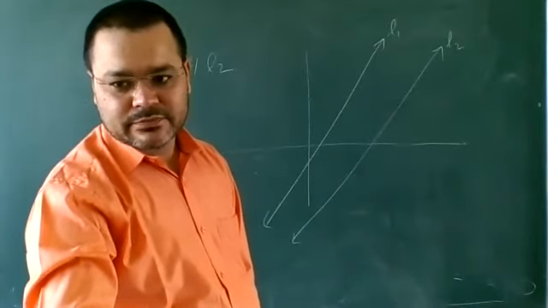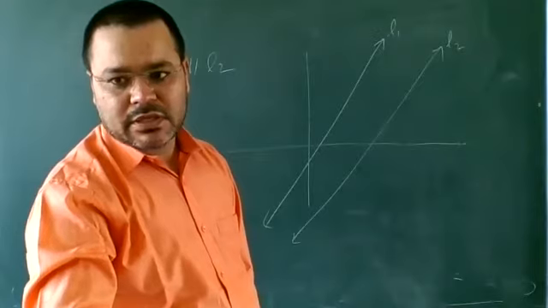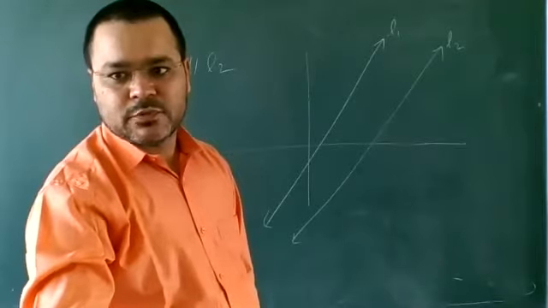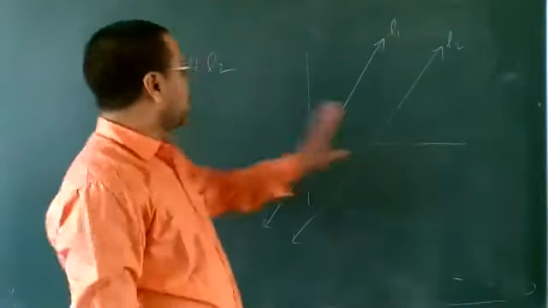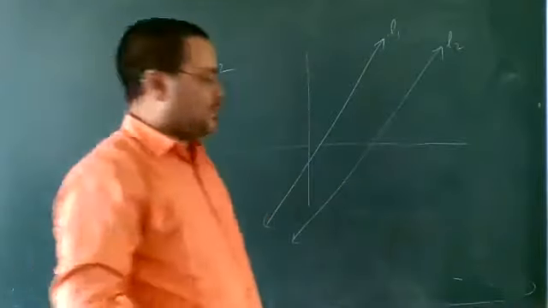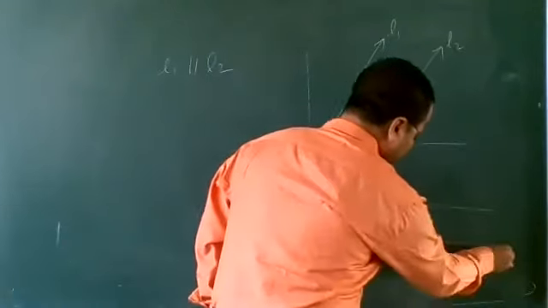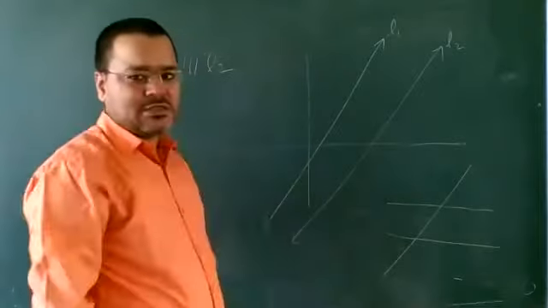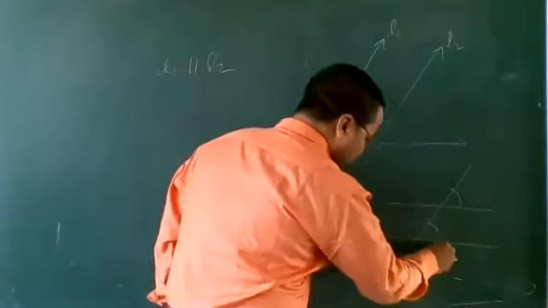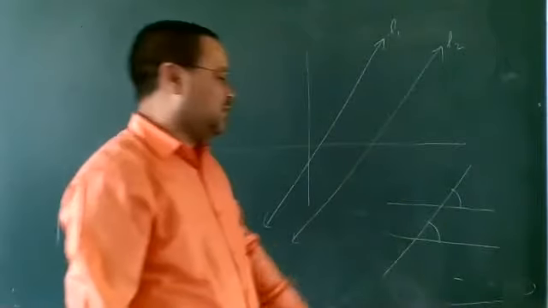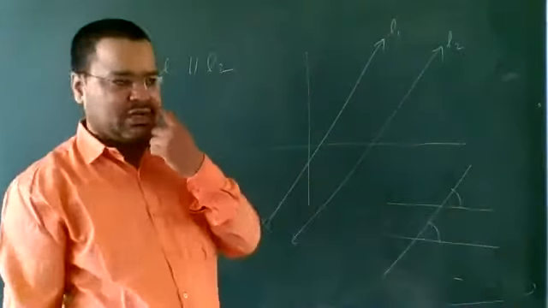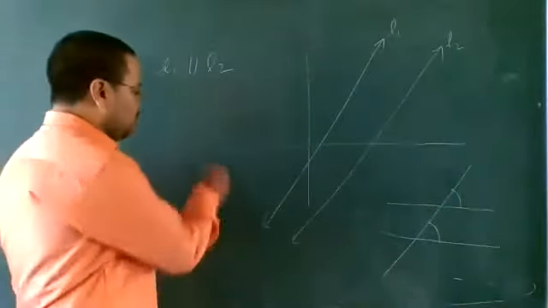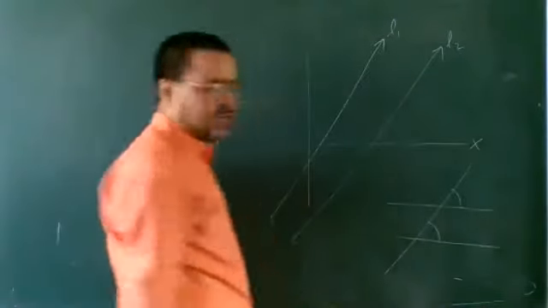So here L1 is parallel to L2. In class 7 it is given that when two lines are parallel and one transversal line cuts these two parallel lines, the corresponding angles are equal. Similarly, L1 is parallel to L2, and here the x-axis is like a transversal line.